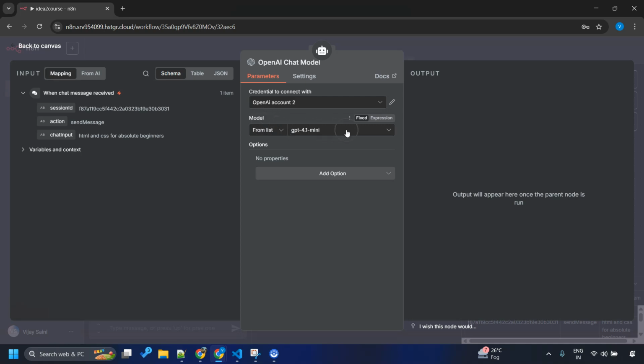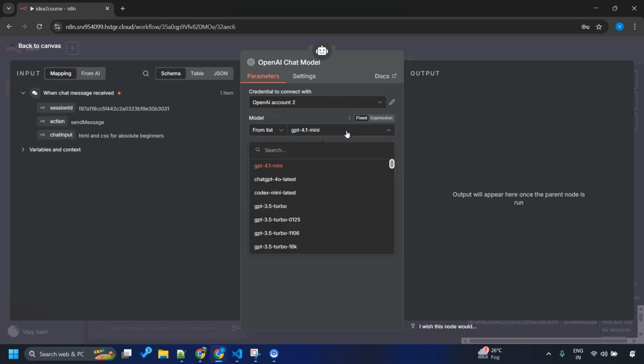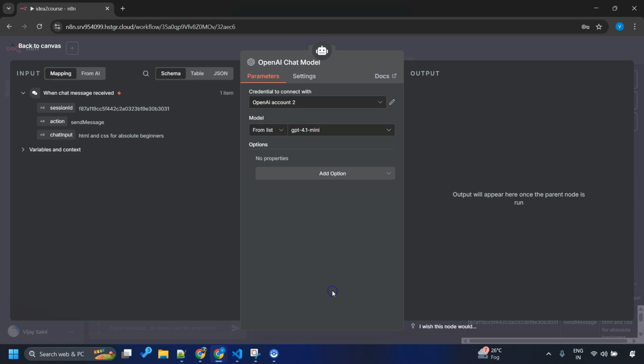In this list of models, you can select the model that you like. I know GPT-5 is already launched, but for this use case, GPT-4.1 mini is tried and tested and it is doing a nice work for me. So I'll continue with this.